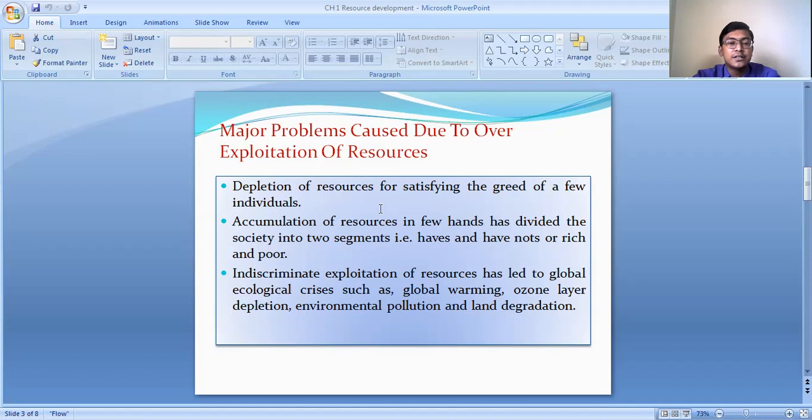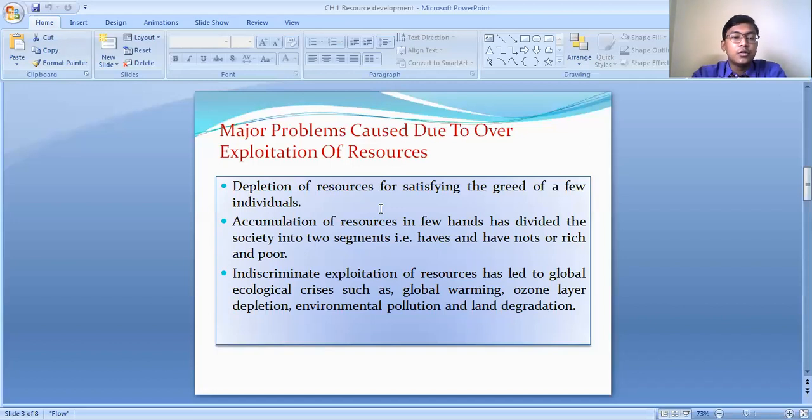Now, just take an example. Suppose a coal field has been discovered, and there is a fixed amount of coal available in that coal field. But if we human beings start extracting coal from this coal field indiscriminately and start using it in an unnecessary way, what will happen?